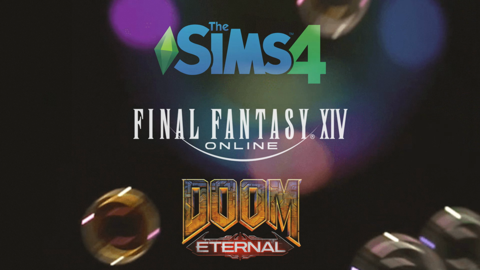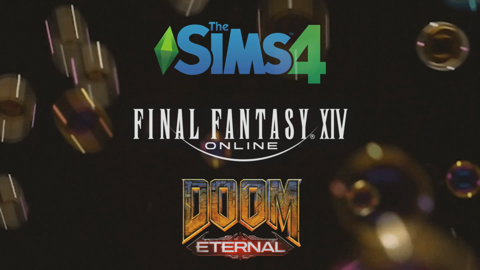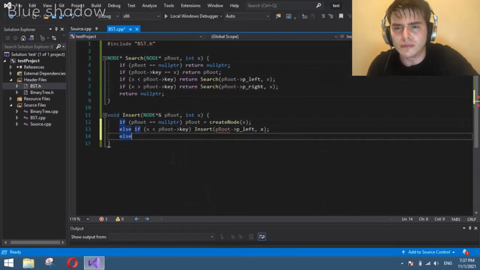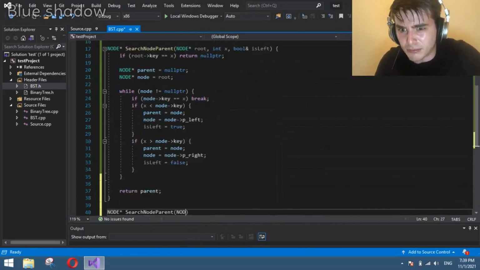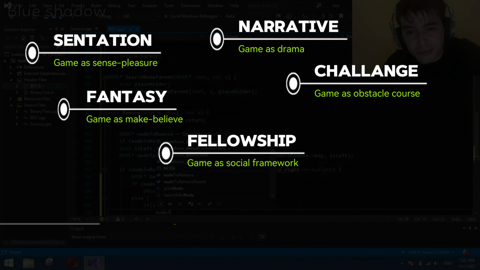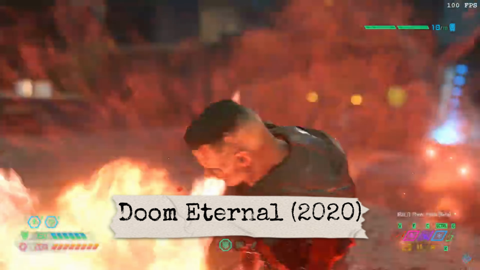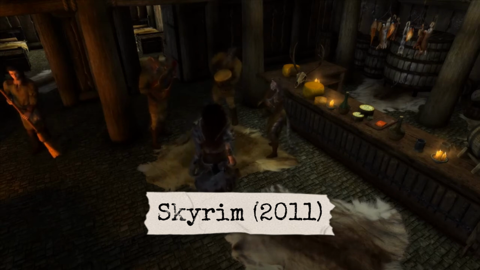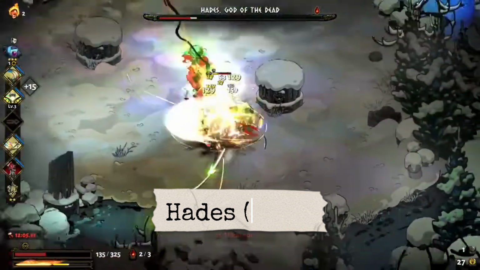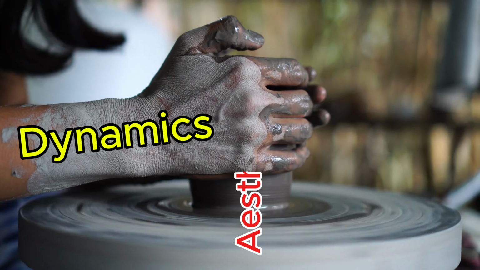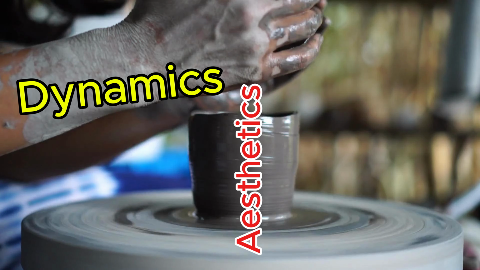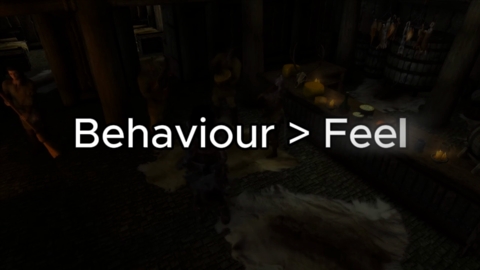When we look at it, we call all of this game fun, but none of them are alike. When we design our game, we need to decide which type of fun our game contains. What do we want the player to feel? Brutality and competition, serenity and fantasy. Once we have determined this, we move on to the player's behavior, the dynamics. Dynamics work to create aesthetic experience. The player's behavior is related to how they feel.